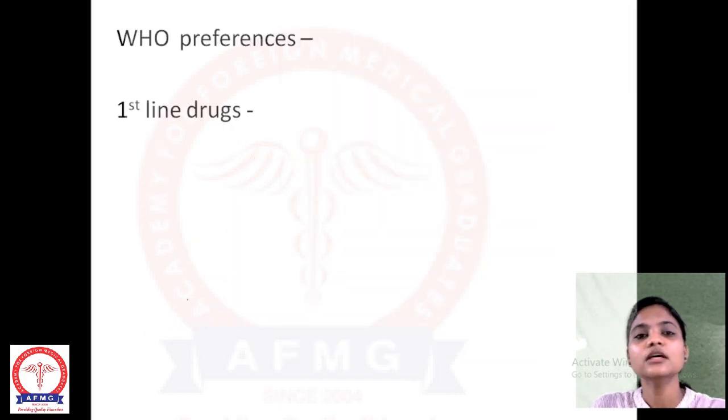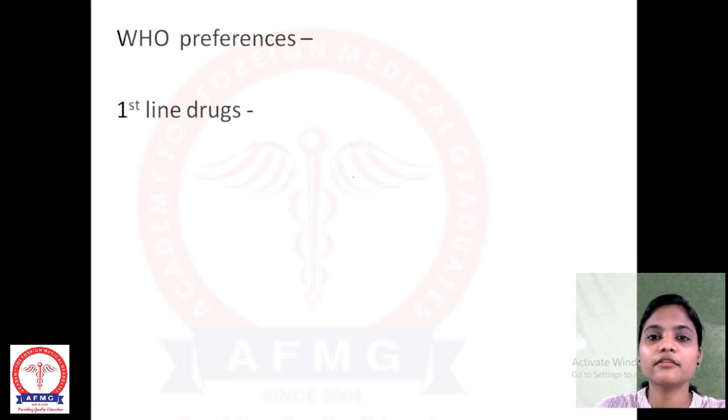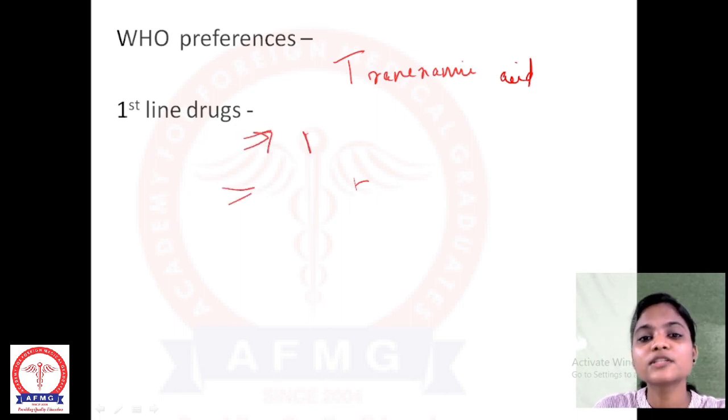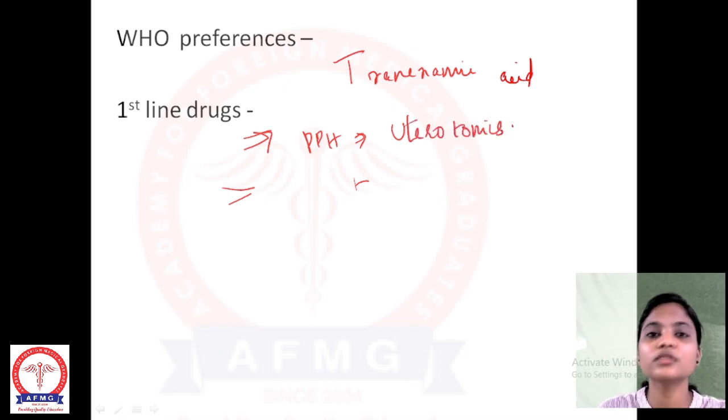Now, WHO preference for postpartum hemorrhage is to give tranexamic acid, which should be given first. This is our WHO preference. But if they ask what is the first line drug for postpartum hemorrhage, then you have to say that it is uterotonics. So these two things are very important.